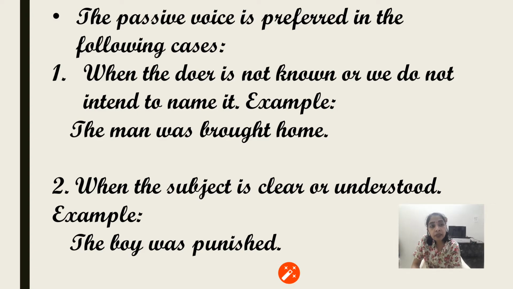So there are some sentences which are preferred to be said in passive only, as they were preferred to be said in active. These are preferred to be said in passive only, and they are like when the doer is not known or we do not intend to name it. Either we don't know the doer of the action or we don't want to disclose the name. Example, the man was brought home.